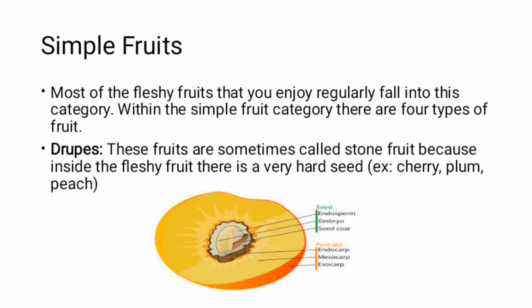The labeling is for the seeds, and there are three layers of the seed, that is endosperm, embryo and seed coat. After the seed coat there is the pericarp layer. Pericarp shows the endocarp, mesocarp and exocarp.